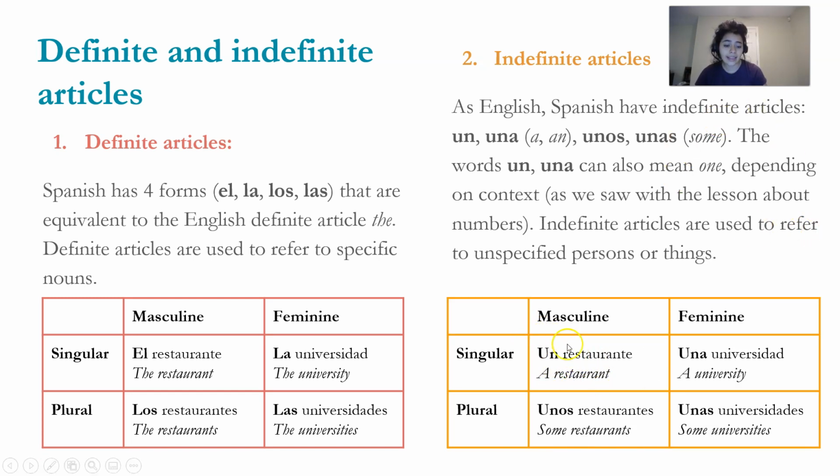Un is an indefinite article, masculine singular. Una universidad, a university. Una is an indefinite article, feminine and singular. Unos restaurantes. Unos is an indefinite article, masculine and plural. Unas universidades. Unas is an indefinite article, feminine and plural. So, a university, some universities, a restaurant, some restaurants.